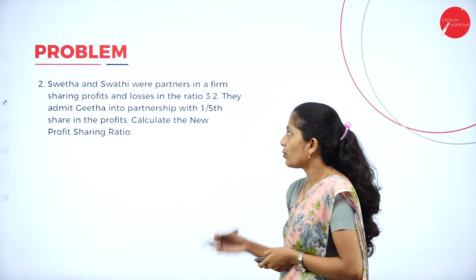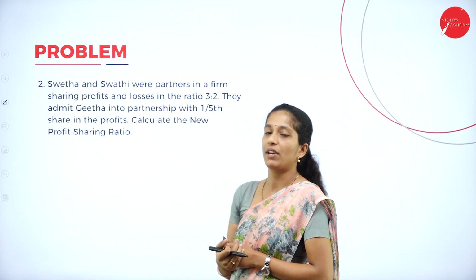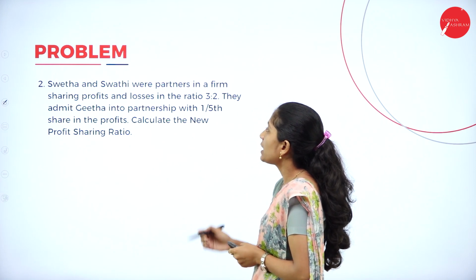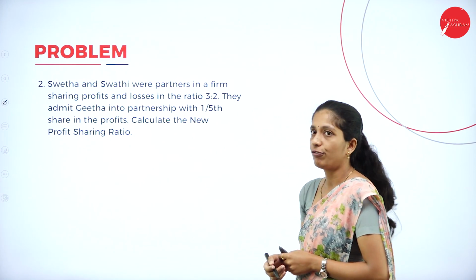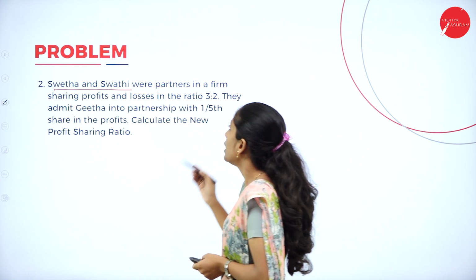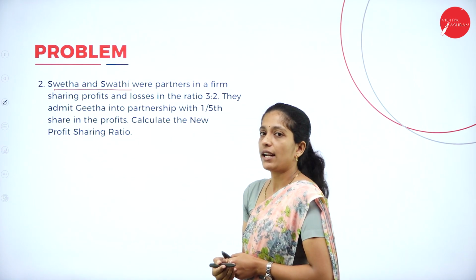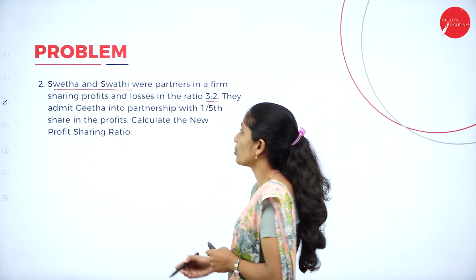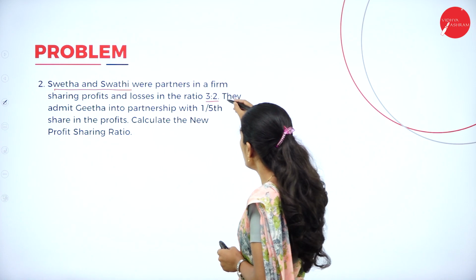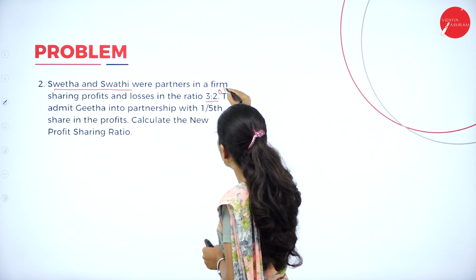Now, we shall move on to one more problem. This is also a very easy problem. Go through the question here. Shweta and Swati were partners in a firm. Who are the partners? Shweta and Swati. And they are sharing their profit and loss in the ratio 3 is to 2. So, they have given the old profit sharing ratio, 3 is to 2. So, this is the old ratio.